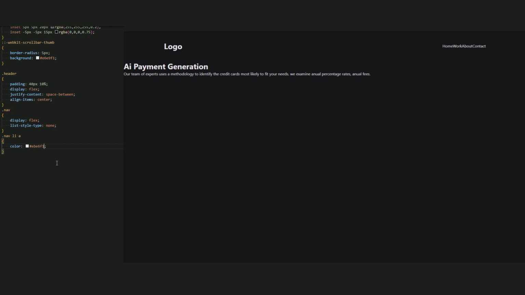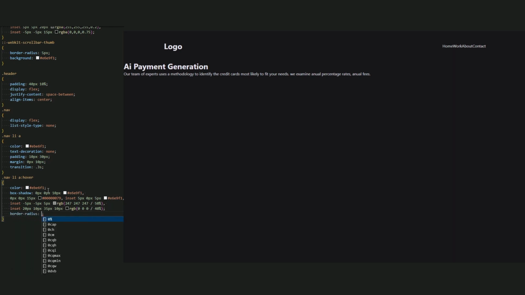Copy and paste it. Set text-decoration to none to remove the text decoration, and add padding of 10 pixels and 30 pixels, and margin of 0 pixels and 10 pixels. Add a transition for a little effect. Now for the hover on the nav li a, the color is the same, but let's add a box shadow of this color. I will explain how to use a box shadow, but let's continue. And border radius of 20 pixels.